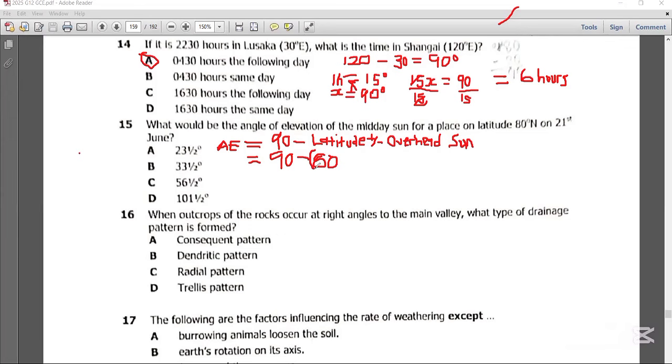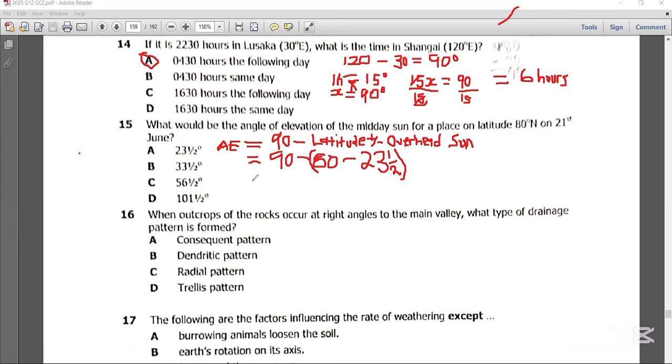Then the overhead sun that we've been given is 23.5 degrees north. Since both latitudes are in the northern hemisphere, we are going to subtract. So you're going to say 80 minus 23.5 degrees.